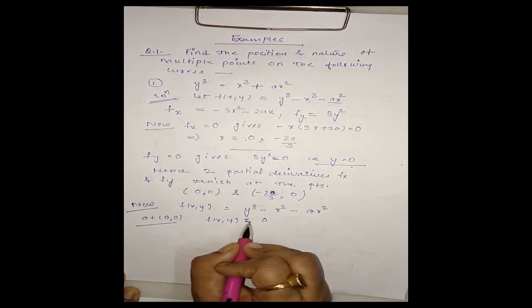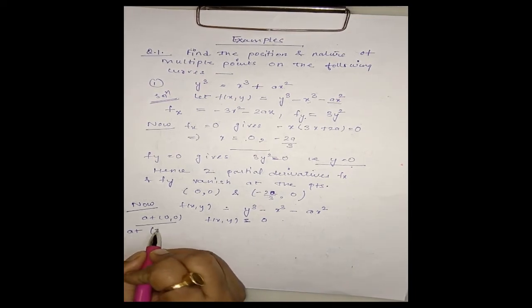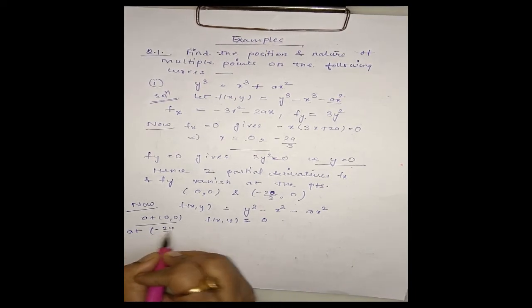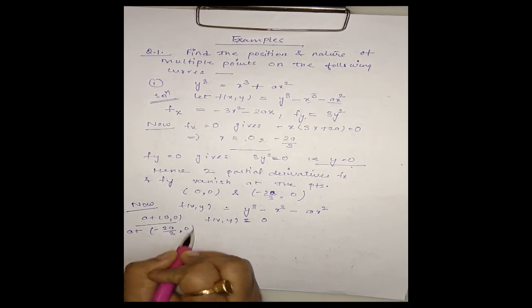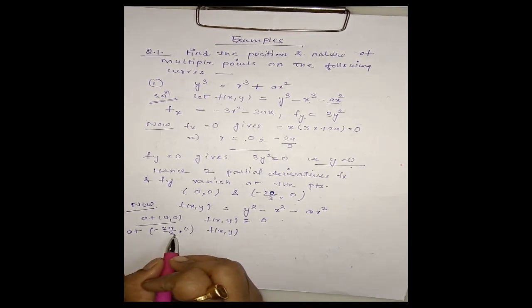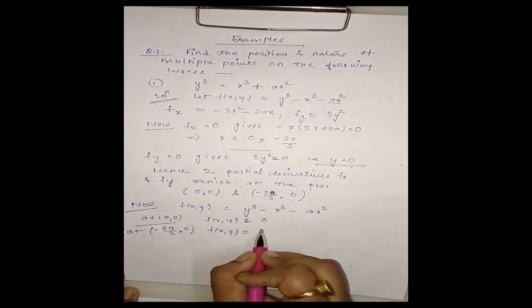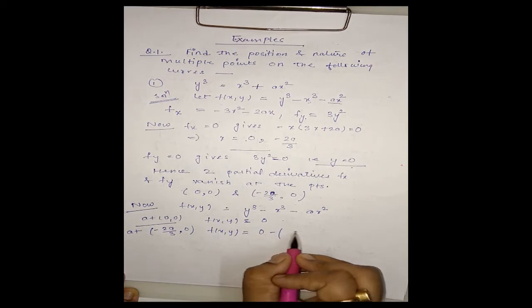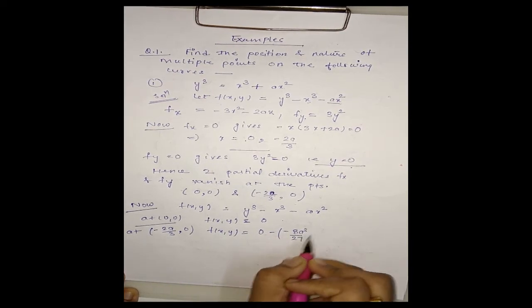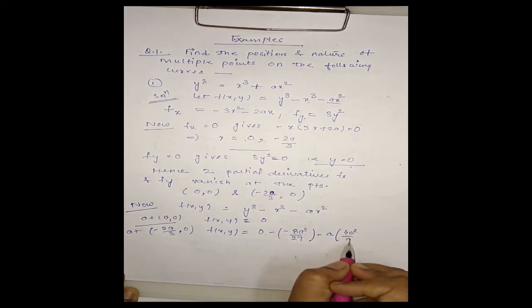That is, the point (0, 0) lies on the curve. In the same way we check the second point, (minus 2a by 3, 0). On taking x to be minus 2a by 3 and y to be 0 in the curve, I get this is 0, this is minus 8a cube by 27, minus a into 4a square by 9.